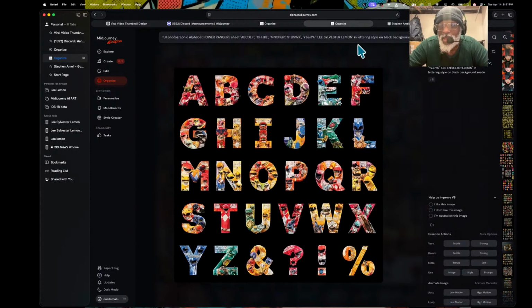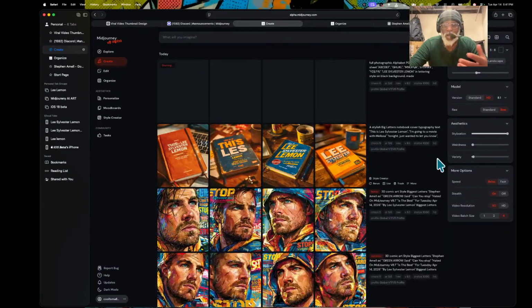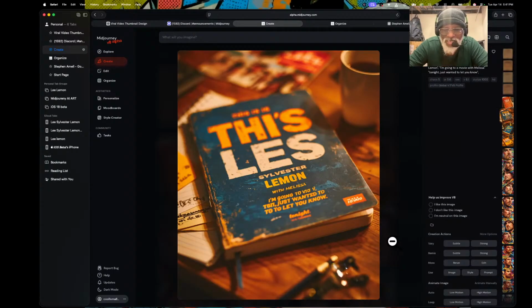Okay, right here, we've got to test the ABC thing out to see how well we do. We did it with version 8, and version 8 did a really good job. But this time we want to see how well it will look if we try it in that sense. So this is all we do, we're doing a test to see. Right here, this is: Lisa, what's a lemon? I am going to the movie with Melissa tonight. Just want to let you know. That count okay. Let's test this out.